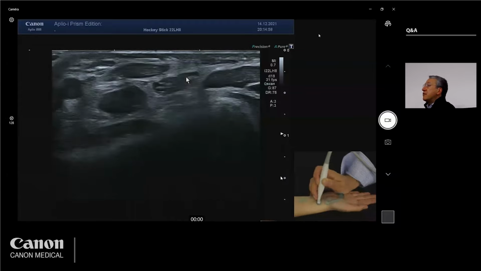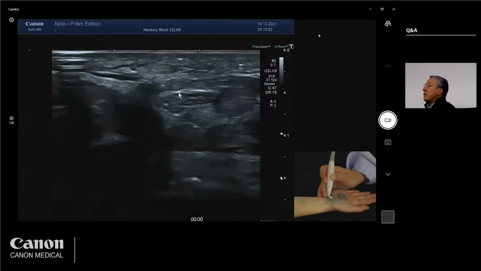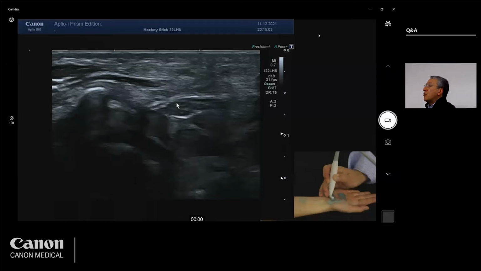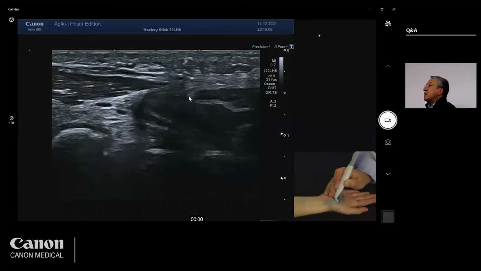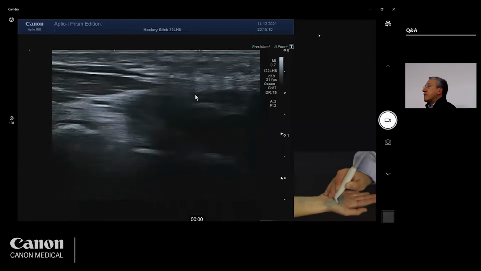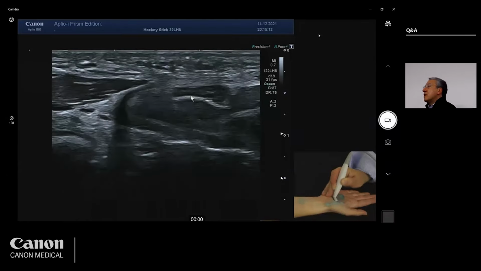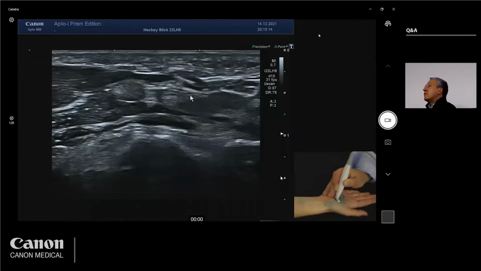There is another nerve to check, we have to go more distally, and this nerve is the motor branch of the median.